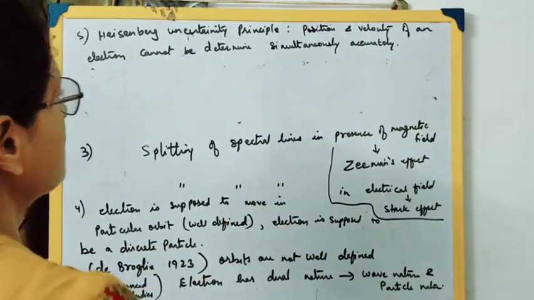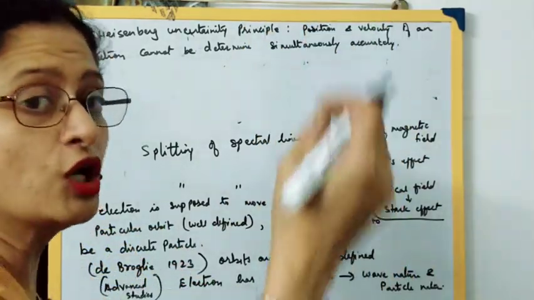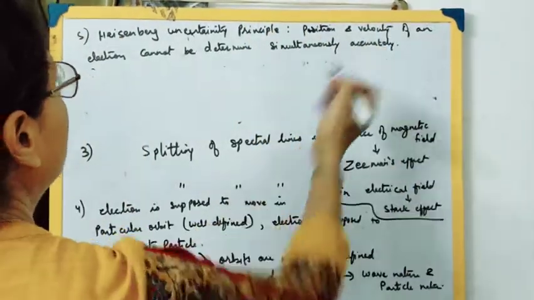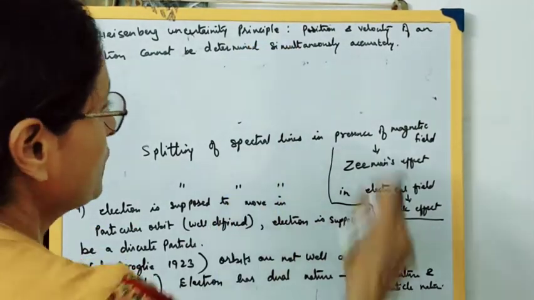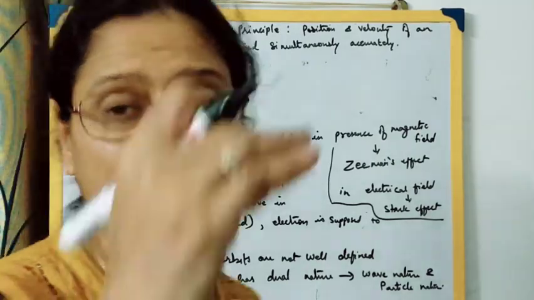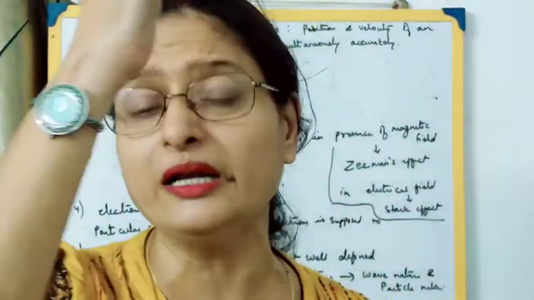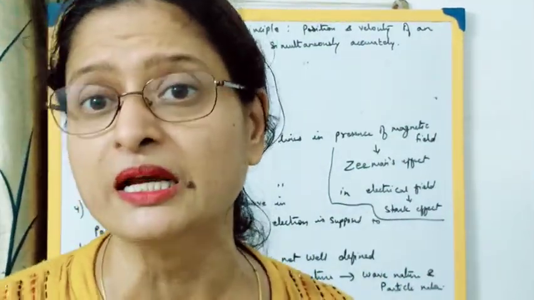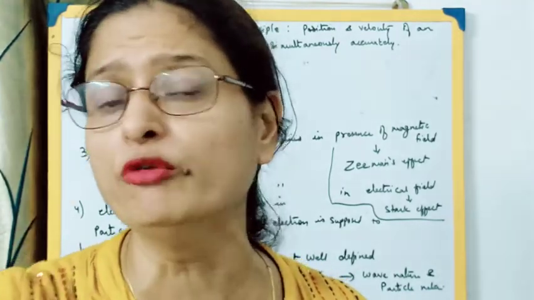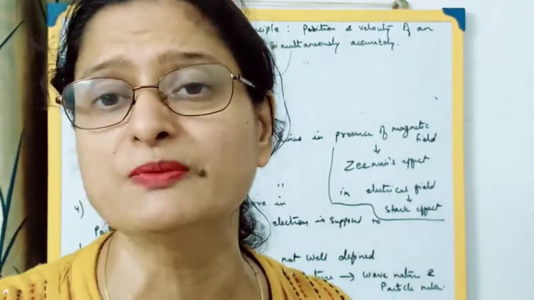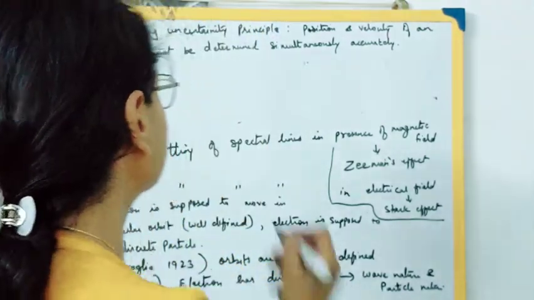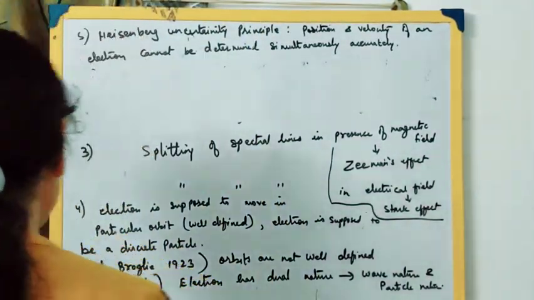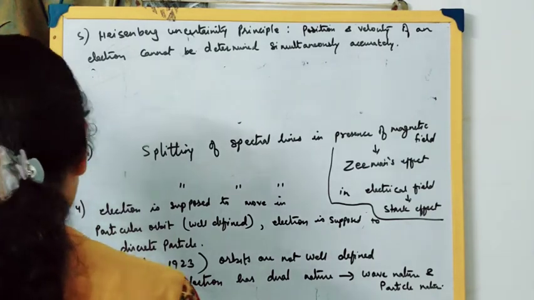We can say the electron is also a particle, so the position and velocity of an electron cannot be determined simultaneously. So this was in contradiction to Bohr's model. Bohr said that the electron moves in some well-defined orbits. He has given the position of the movement of the electron, a particular position, which place, which energy level the electron is moving in. So this was contradictory. There is the Heisenberg uncertainty principle, and he was not able to explain this.